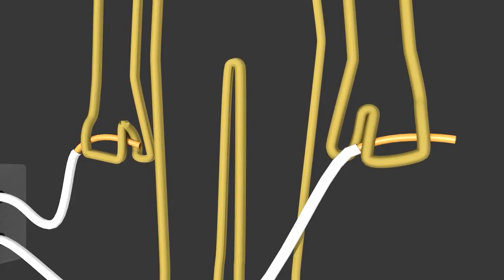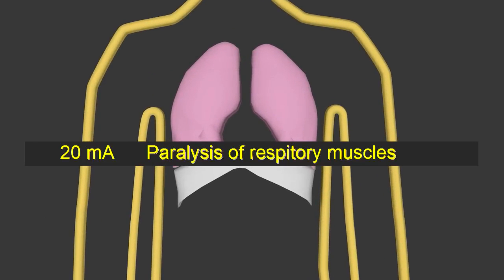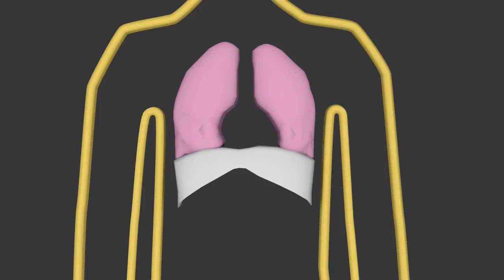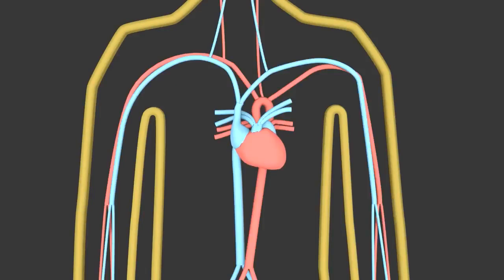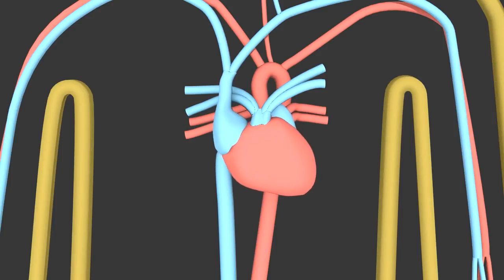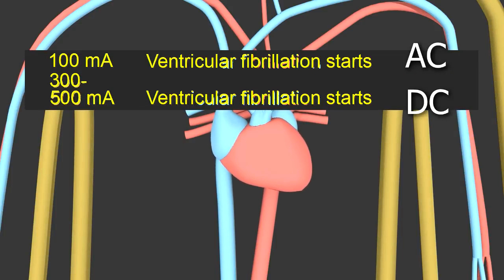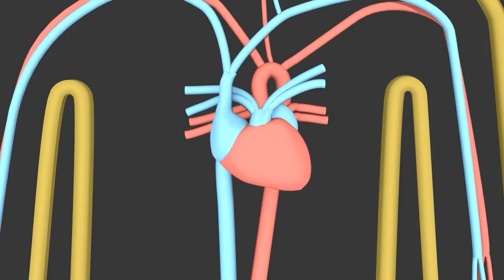But above 16 milliamps AC, or 88 milliamps DC, your muscles are stimulated to extend and flex. But when the flexing dominates, you can no longer let go. At 20 milliamps AC, your respiratory muscles, the ones responsible for breathing, are paralyzed. That of course leads to death. The heart's pumping is controlled by electrical stimulation. At 100 milliamps AC, or 300 to 500 milliamps DC, if the current runs through the heart, then that is interfered with. This causes what's called ventricular fibrillation. The heart quivers instead of beating properly, and also leads to death.